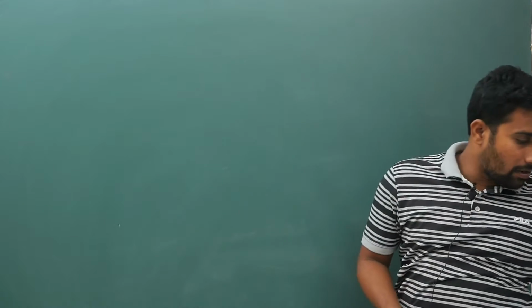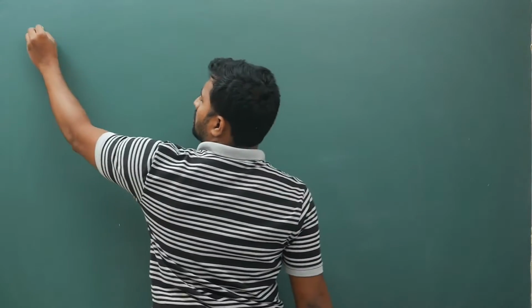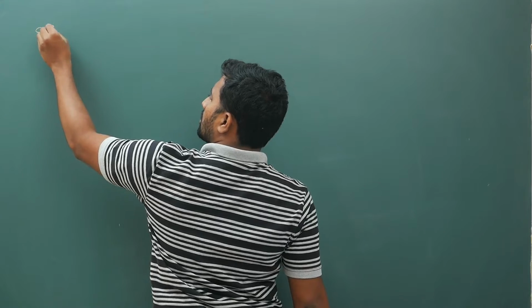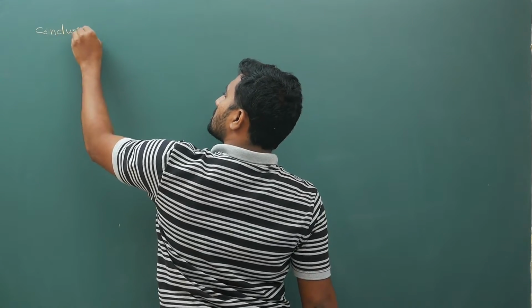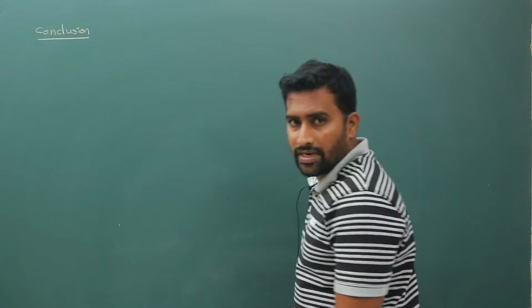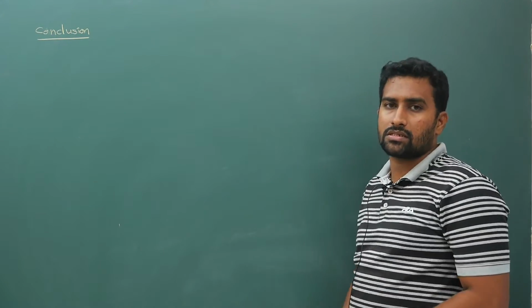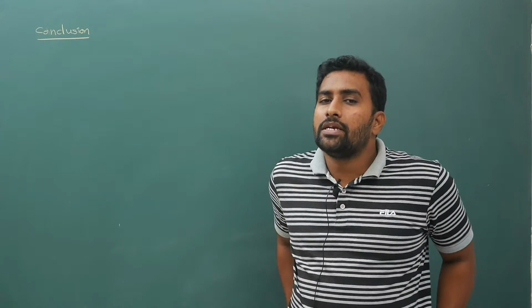Alright, now let's continue further. What is the conclusion I will tell you? The key takeaway that I want you to take is, because your work is only dependent on initial and final positions, we will define potential energy between 2 points.